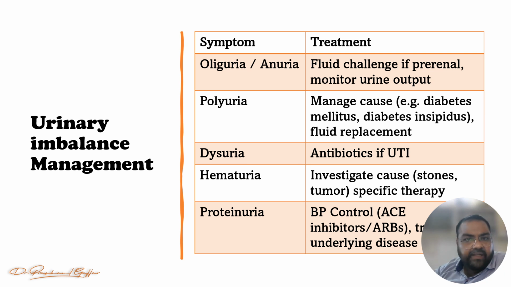So my friends, you can easily understand the different management, specifically the allopathic medicine side of azotemia and the urinary imbalances. Now let's see the homeopathic therapeutics of the urinary imbalances and azotemia, right?